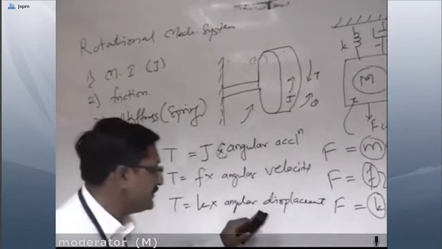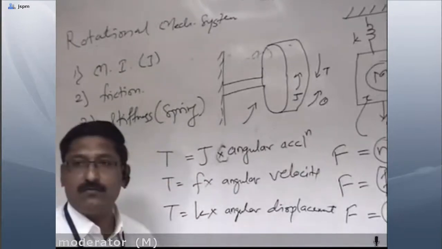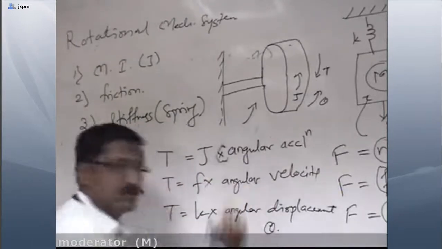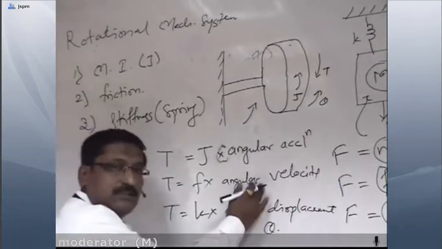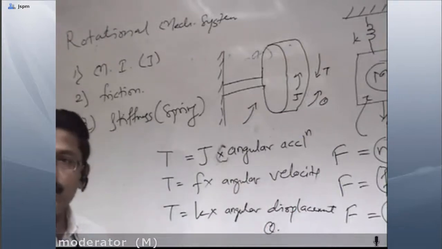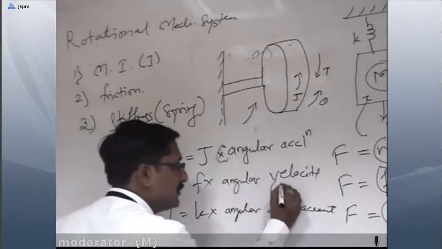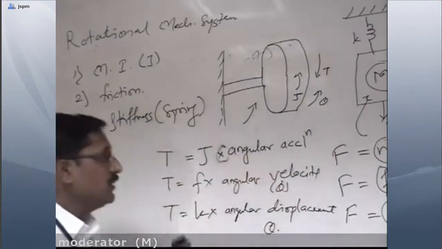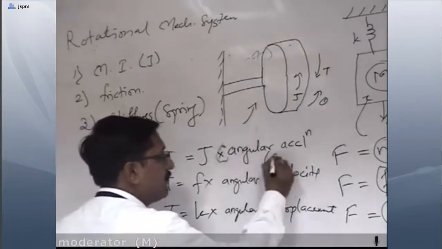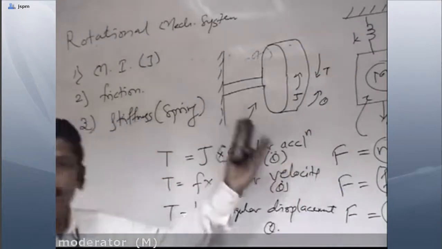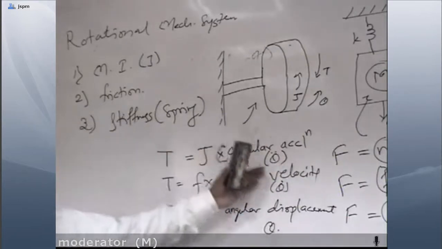And now basically we will consider angular displacement, which we have denoted by theta. So angular velocity is nothing but the first derivative of angular displacement, so this becomes theta dot, and angular acceleration is the double derivative of angular displacement, so theta double dot.